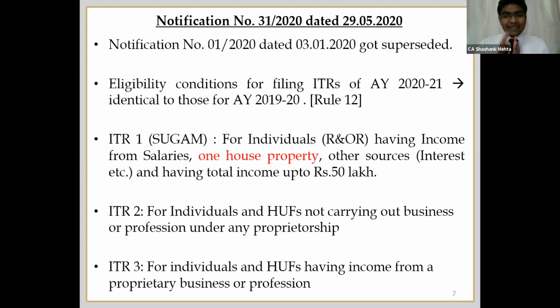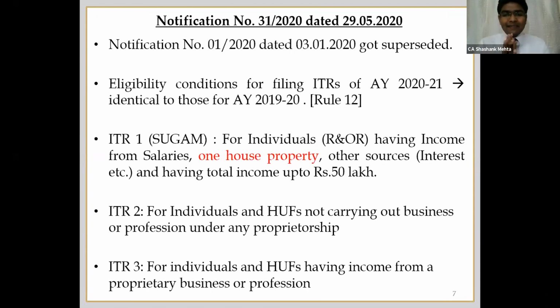As per Rule 12, if the assessee is owning more than one house, then he cannot opt for ITR 1. Whereas the instruction says that in case the assessee has income from one house property, he can go for ITR 1.